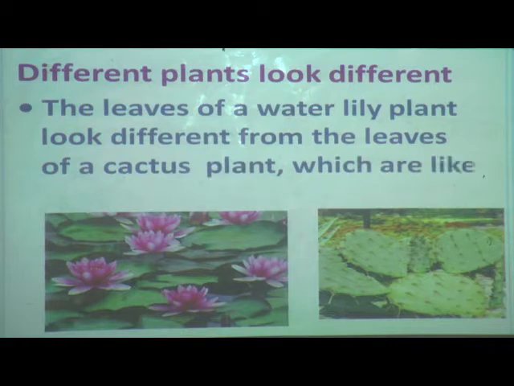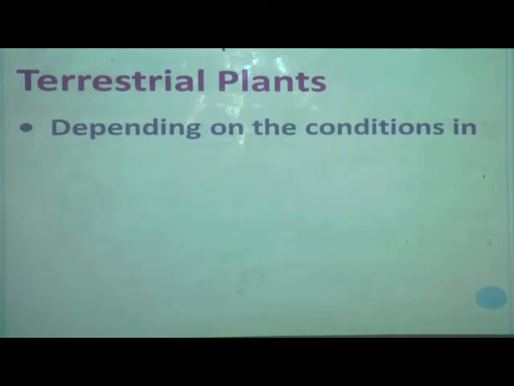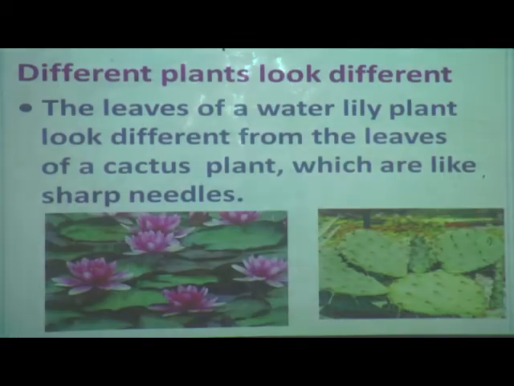The leaves of a water lily plant look different from the leaves of a cactus plant, which are like sharp needles. Now you can see here, two examples I am showing you. How are the leaves of the water lily plant looking? They are thin, big and can float on the water, whereas the leaves of the cactus plant are like sharp needles.